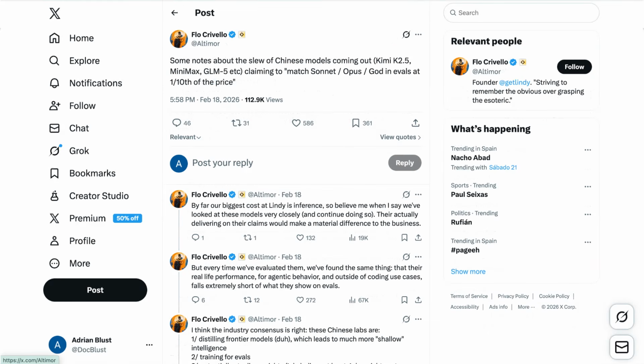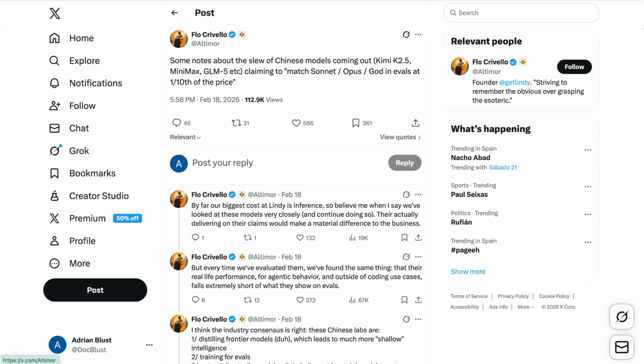Lastly today, Chinese models. Lindy founder Flo Crivello recently shared a thread about the difference between Chinese models on benchmarks and Chinese models in the real world. He wrote, "By far our biggest cost at Lindy is inference, so believe me when I say we've looked at these models very closely and continue doing so. If they were actually delivering on the claims, it would make a material difference to the business. But every time we've evaluated them, we've found the same thing, that their real-life performance for agentic behavior and outside of coding use cases falls extremely short of what they show on the evals.